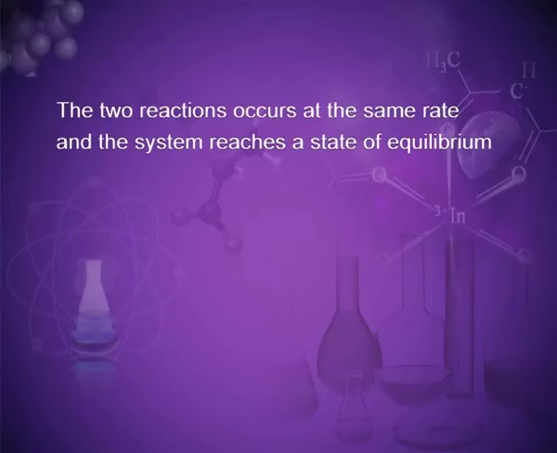With the passage of time, there is an accumulation of products C and D and depletion of reactants A and B. This leads to a decrease in the rate of forward reaction and an increase in the rate of reverse reaction. The two reactions occur at the same rate and the system reaches a state of equilibrium. Chemical reactions reach a state of dynamic equilibrium in which the rates of forward and reverse reactions are equal and there is no net change in composition.